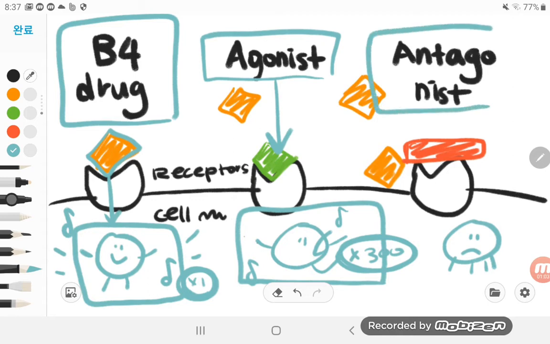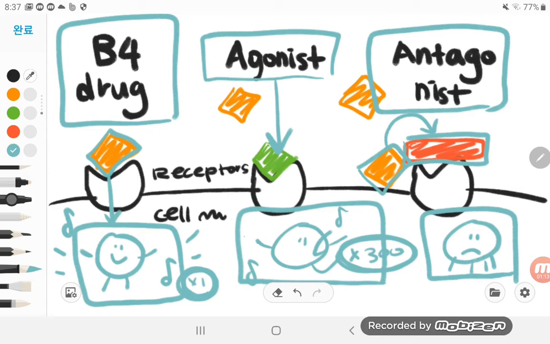And when we have an antagonist, it actually blocks the normal substance from binding to it, so our cell cannot dance. Therefore, we can say the cell activity is blocked. Antagonists are used for antidepressants, for example with dopamine and serotonin, so that we can keep those hormones longer. And also 60% of drugs work by this process.